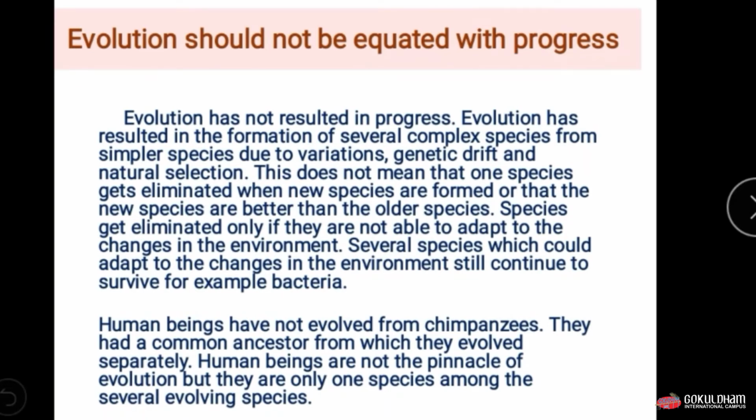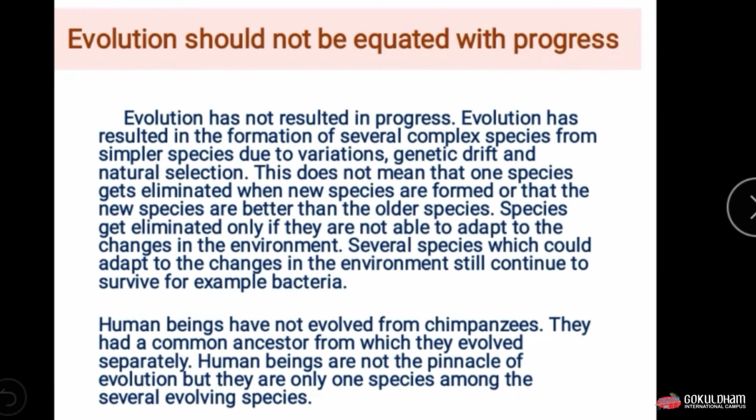The new species will have certain characters, certain variations, which help them adapt to that particular environment or change in the environment. Several species which could not adapt to the change in the environment still continue to survive.